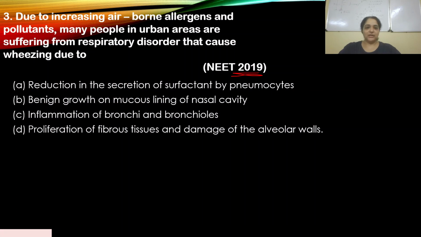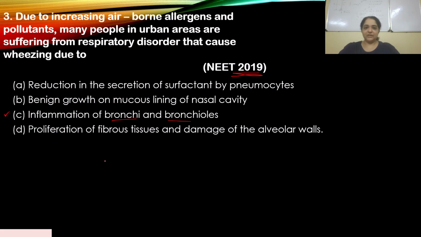Okay, so option A, reduction in the secretion of surfactant by pneumocytes, which is not true. B, benign growth on mucus lining of nasal cavity. Again, this is also incorrect. C, inflammation of bronchi and bronchioles. Yes, if you have written down C, that is the correct answer. So, due to airborne allergens and pollutants, it results in the inflammation of bronchi and bronchioles. And D, proliferation of fibrous tissue and damage of the alveolar walls. That is also incorrect. So your answer should have been option C.